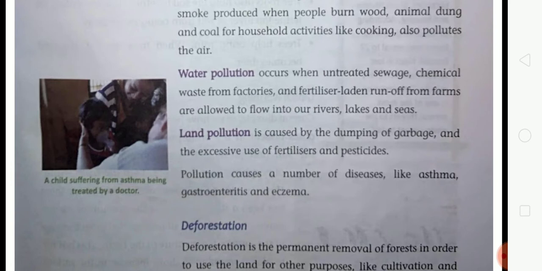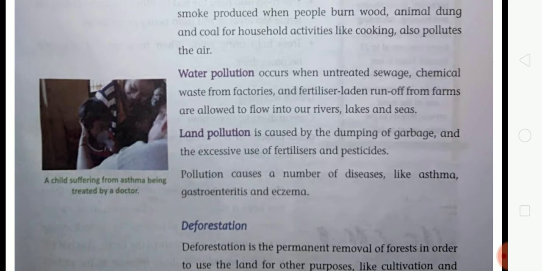Now look at the next, that is water pollution. Water pollution occurs when untreated sewage, chemical waste from factories and fertilizer-laden runoff from farms are allowed to flow into our rivers, lakes and sea. So student, water pollution is also a second form of pollution, and when all these wastes flow into the rivers, lakes and sea, the water becomes dirty and unsafe for use.